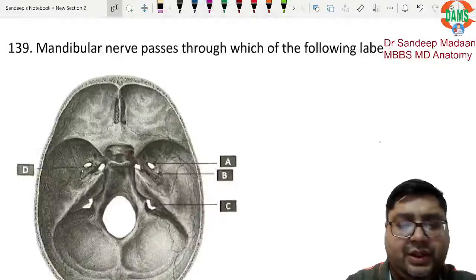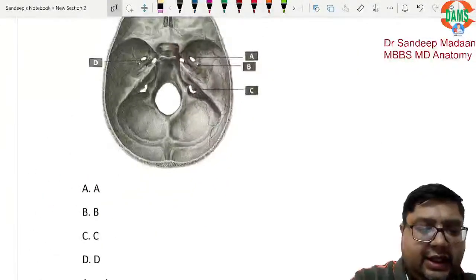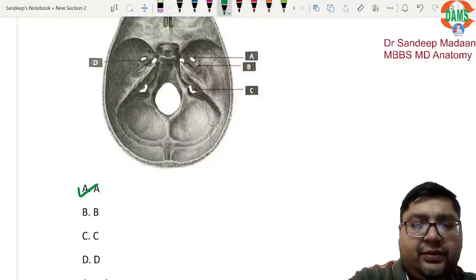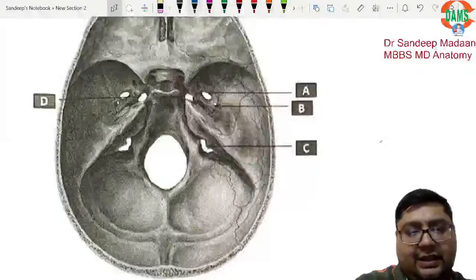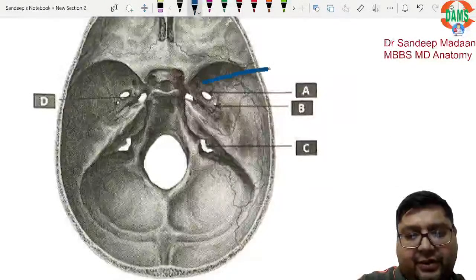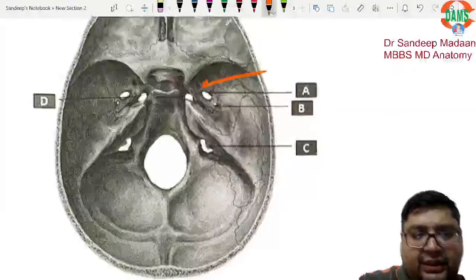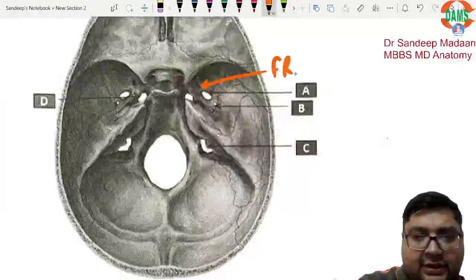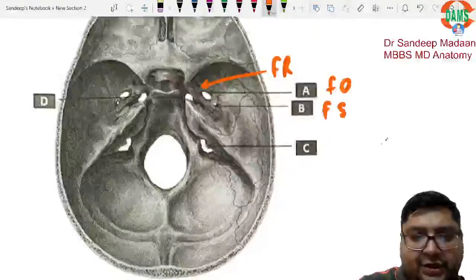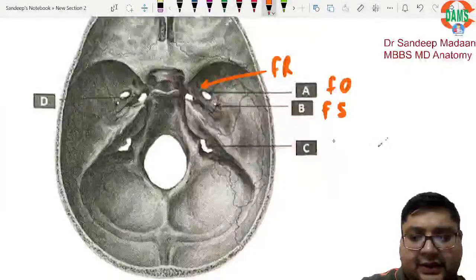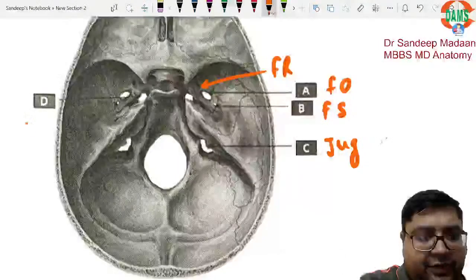That is a straightforward question here, and the answer will be A, because A is nothing but your oval foramen. So let me label here. This foramen over here is foramen rotundum. This A is foramen ovale, B is foramen spinosum, okay. This C is jugular foramen, and this D is nothing but foramen lacerum.